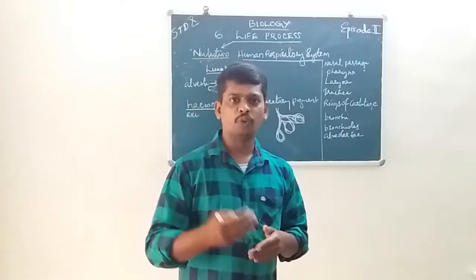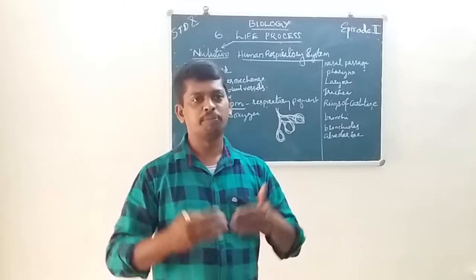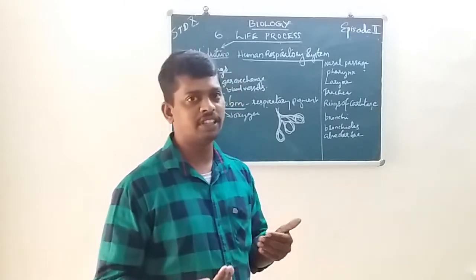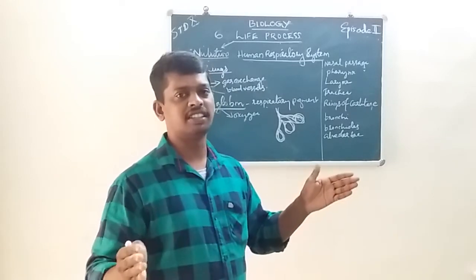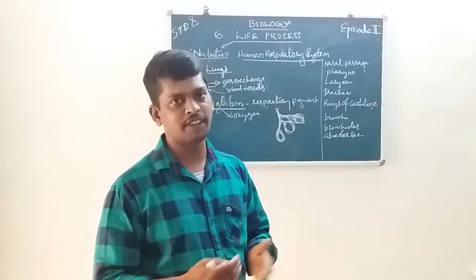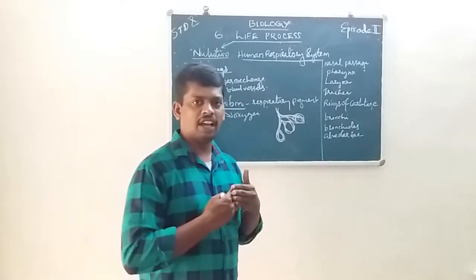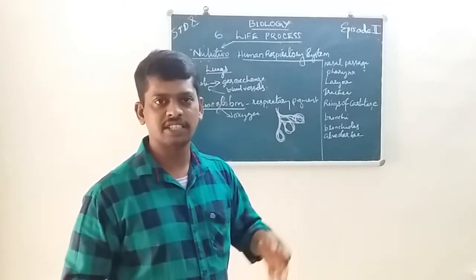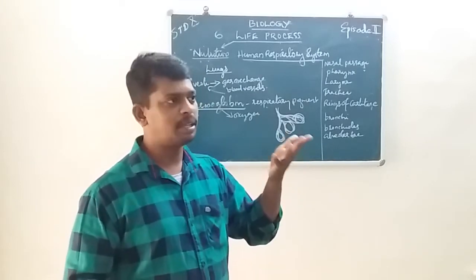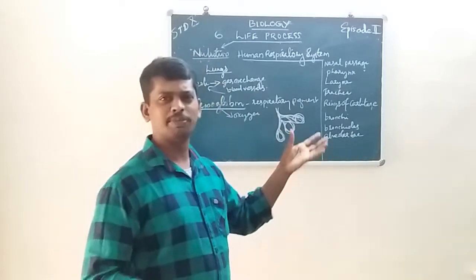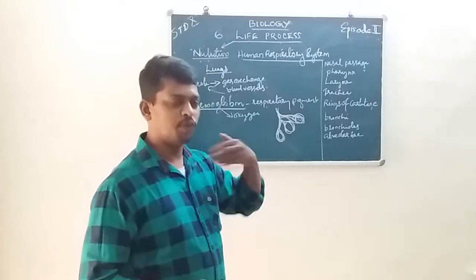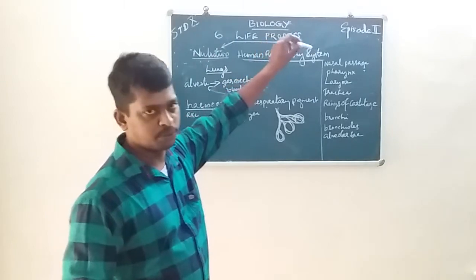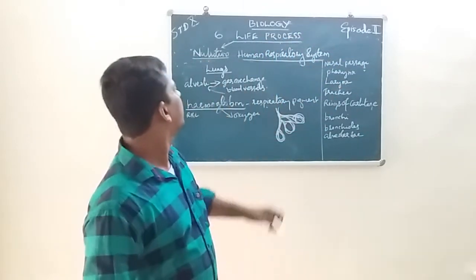So we can consume proper gas and live with the presence of nature, avoiding tobacco, smoking, cigarettes, ganja, and many types of waste materials. So the human respiratory system is concluded.